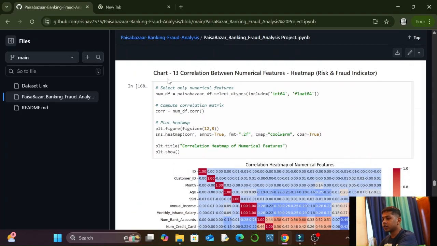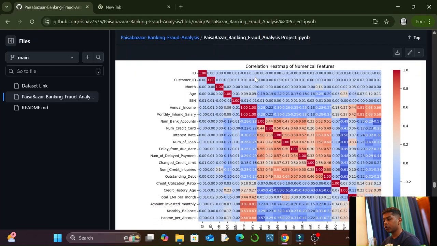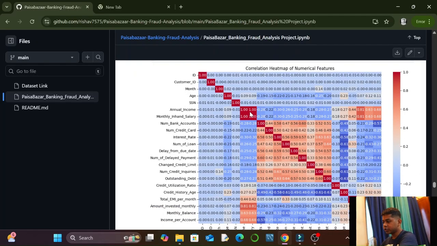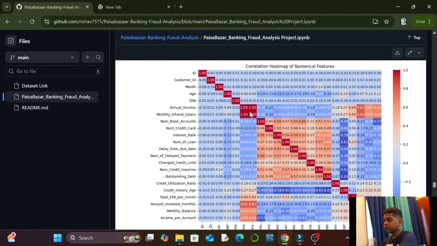Then after that, the 13th chart was also in the risk and fraud indicators, and it was a correlation between numerical features, a heat map. The heat map represents all the correlations between all the numerical features of the data set. And we got the heat map, as you can see here.